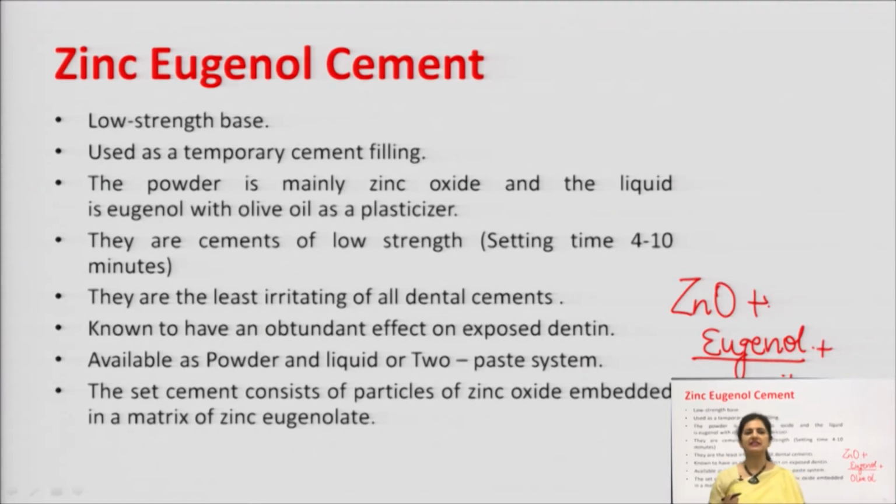They are the least irritating of the dental cements. They do not cause any sort of irritation, and they are known to have an obtundant effect on the exposed dentin, that structure of the tooth. They are available as powder and liquid or two-paste systems which are mixed instantly before administration. The cement consists of particles of zinc oxide embedded in a matrix of zinc eugenolate. So, with the eugenol it forms zinc eugenolate.